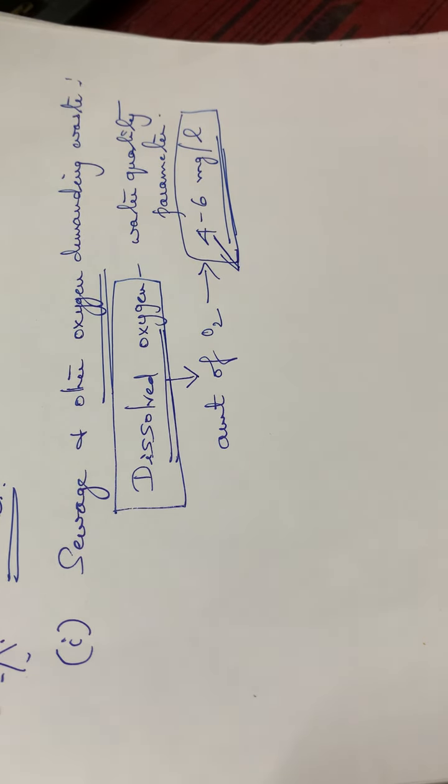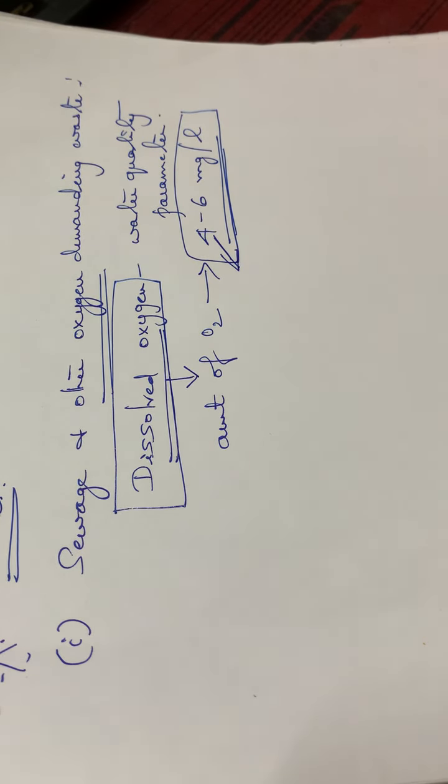So for the decomposition of organic matter, a certain amount of oxygen will be required by the bacteria, so that the bacteria can do this decomposition process. And the second point is that along with the organic matter, this sewage contains oxygen demanding waste. What do you mean by oxygen demanding waste? That is, such waste substances will require some amount of oxygen for their decomposition.